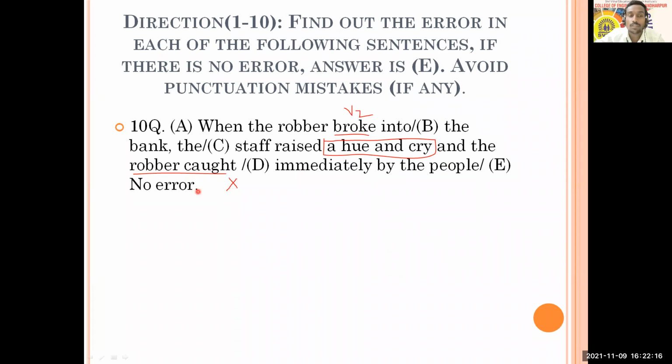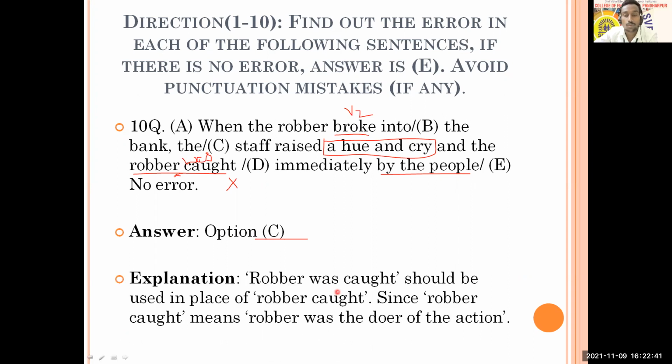And it should be what? The robber was caught. Here it is singular. It is not plural to use where. Okay. If it is plural robbers, then you can use where. But if it is singular, so what you people can use? It should be was. Robber was caught by people. He already mentioned by the people. Okay. So therefore you people will find it out. Option C is having an error. So robber was caught should be used in place of robber caught, since that is doer of action.